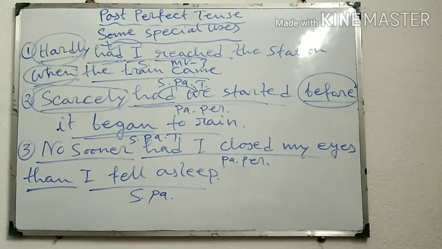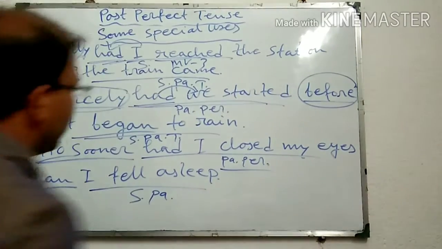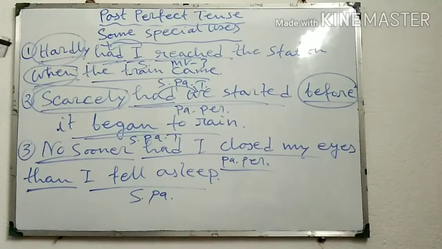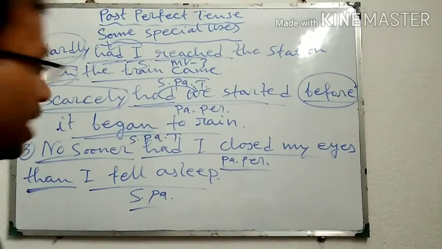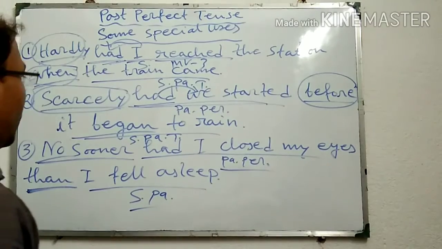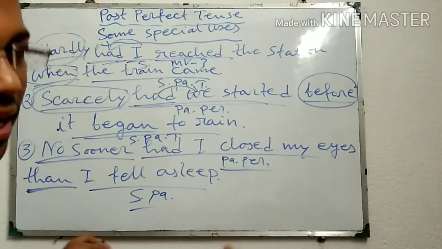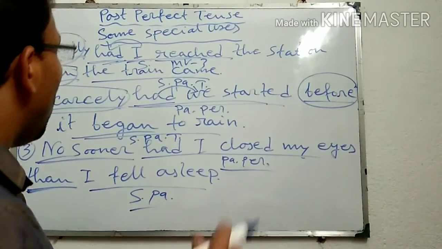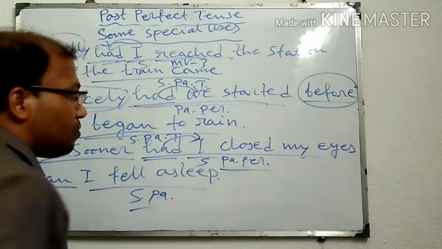And when I am using no sooner before the past perfect tense, we should use than before the simple past tense. And also note one thing, when I am placing hardly, scarcely, or no sooner at the beginning of the sentence, we should place had just before the subject.